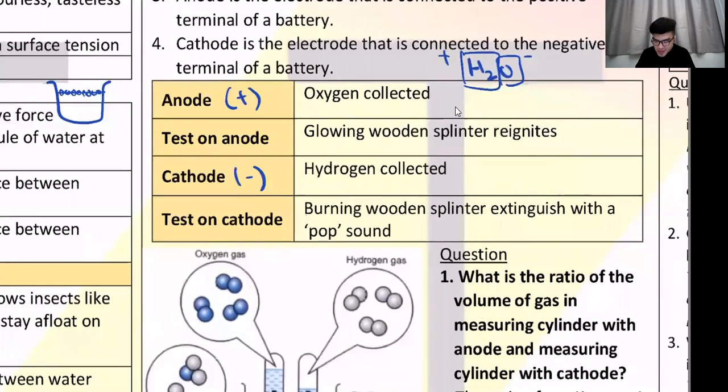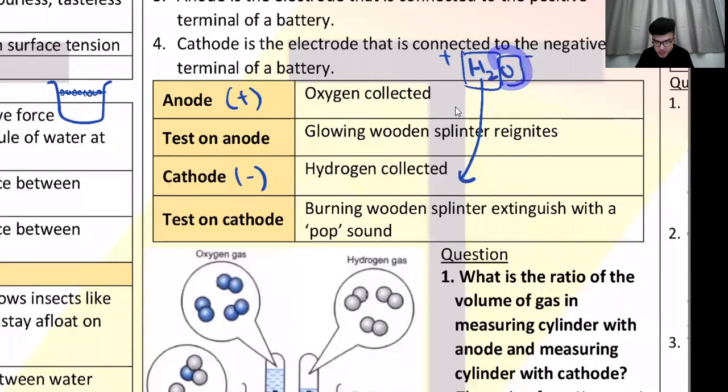So as you can see, hydrogen is positive, right? So hydrogen will be pulled to the cathode. Why? Because opposite charges attract. You as a guy will be attracted by a girl. Nothing against homosexuals here, but you know what I mean. And then of course, negative, which is the oxygen, will be attracted to the anode, because as a girl, you're attracted by a guy. So they'll be pulled to anode and cathode.